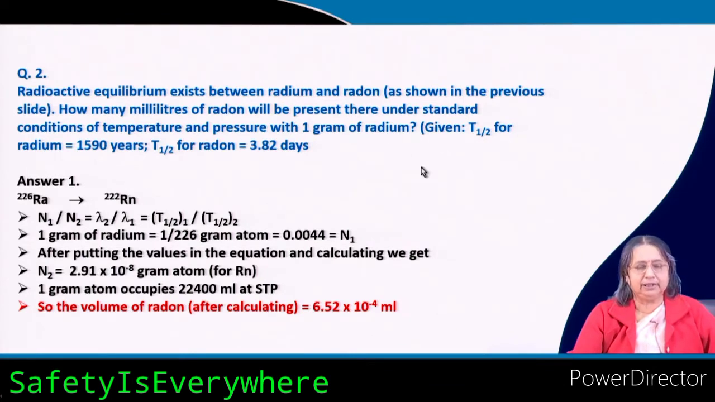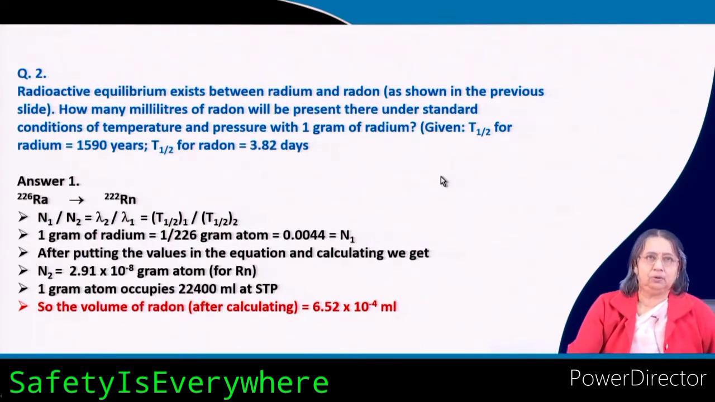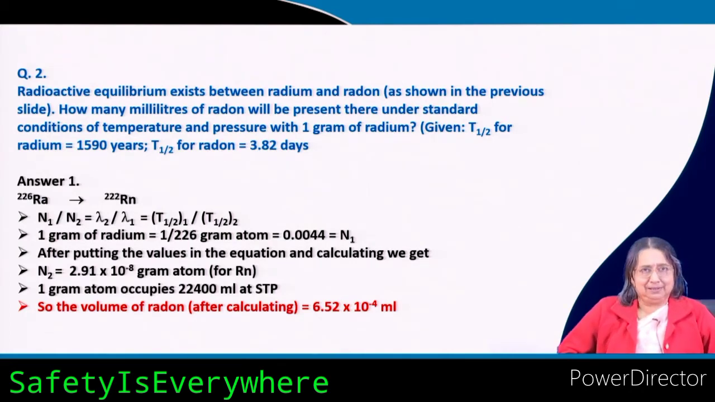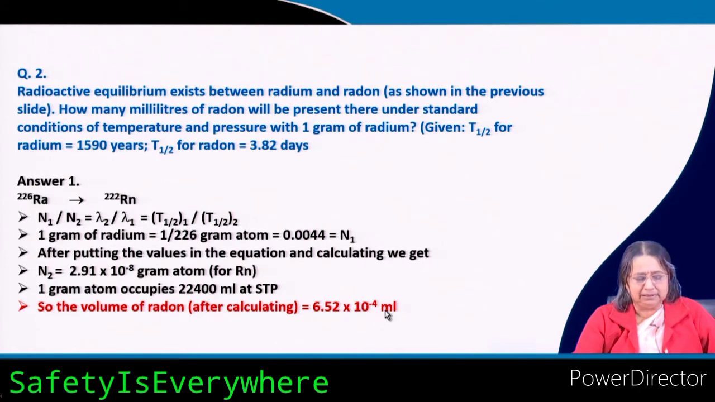Here the alpha particle is not required, but you have to know, because in many numericals you will see that how much alpha particle is produced will be required. Not here, but just simply you can start from here. Everything is given, only N2 has to be found out, and N2 gram atom you will get just by applying this formula, and then from that gram atom, by using this concept, you can easily calculate how many milliliters.